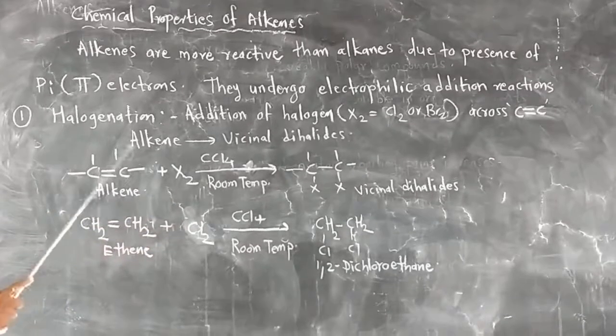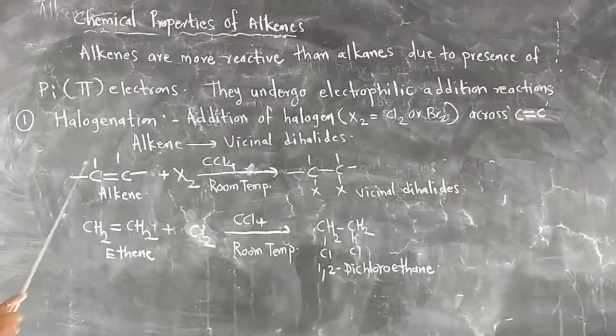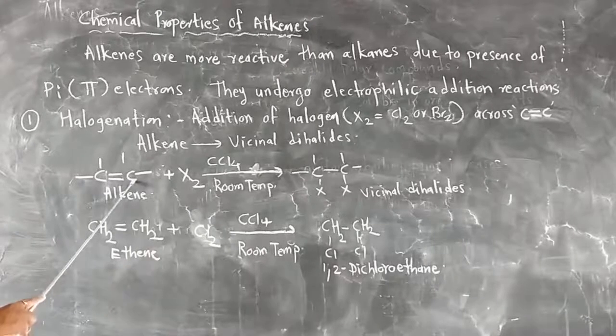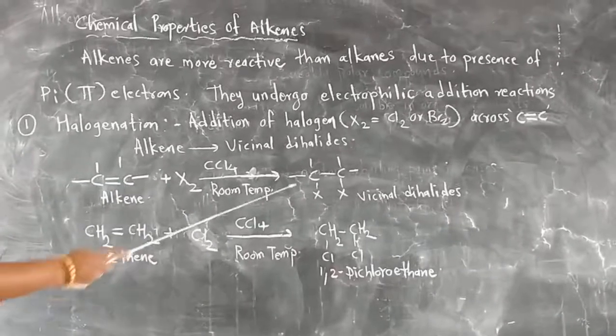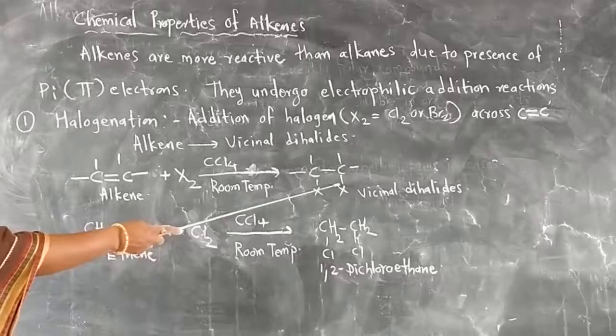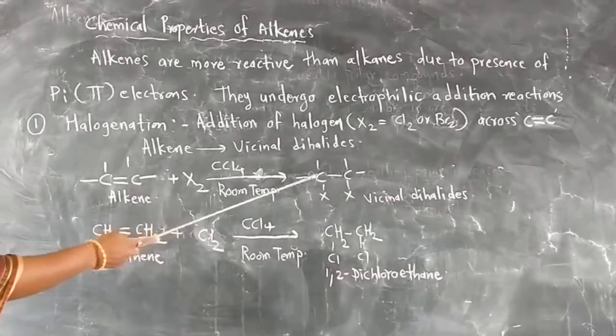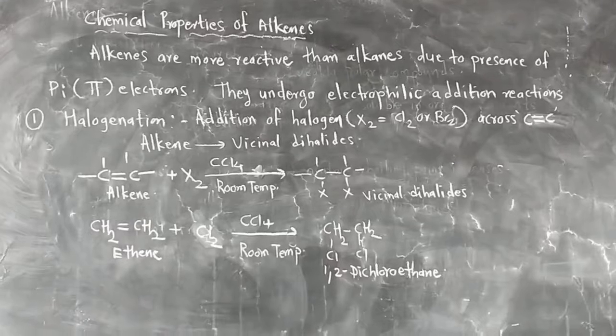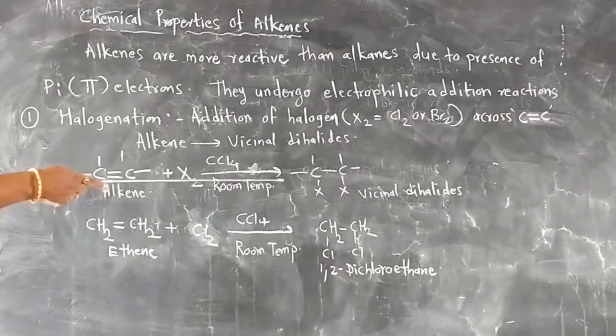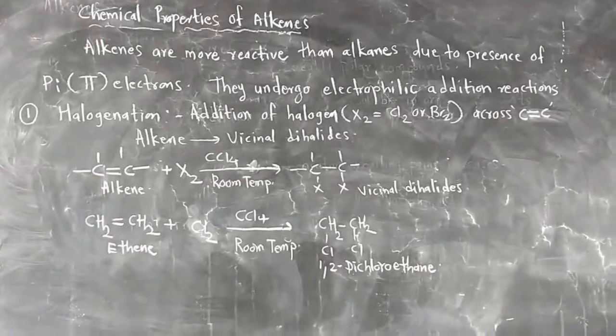The halogen molecule is added across the carbon-carbon double bond. This is the structure of a vicinal dihalide, with halogens attached to adjacent carbon atoms.